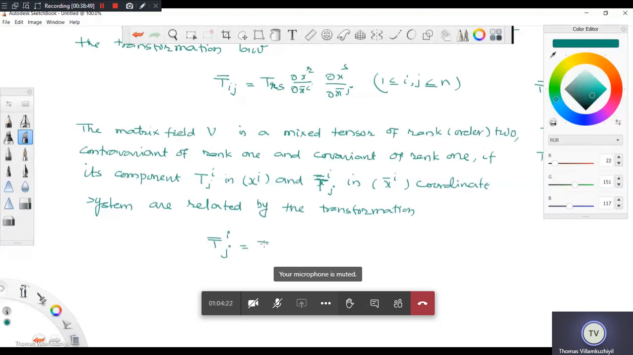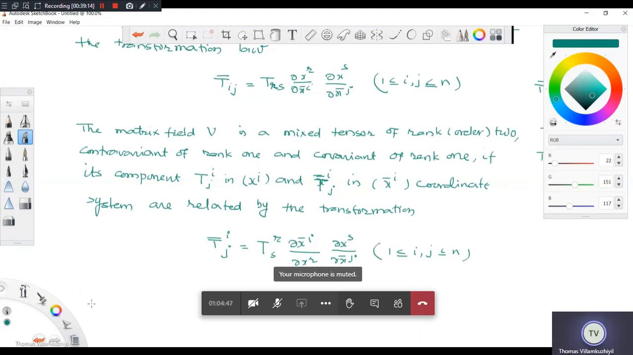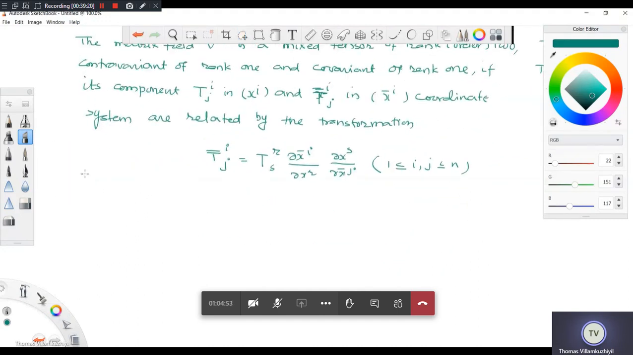so how will it be? T rs will be there. Now the transformation for contravariant you know: dx bar i by del x r. This is for covariant, you know: del x s by del x bar j. So writing it is not difficult. 1 less than or equal to i, j less than or equal to n. Okay, so this is the definition for the mixed tensor. Now I just write a theorem. Maybe I may not prove it. Theorem.